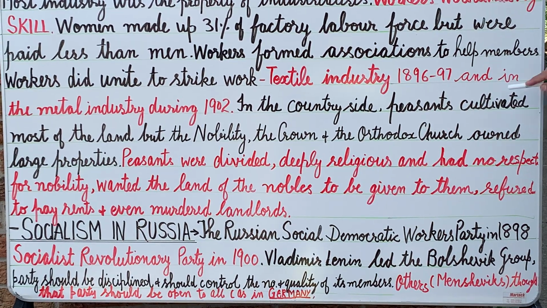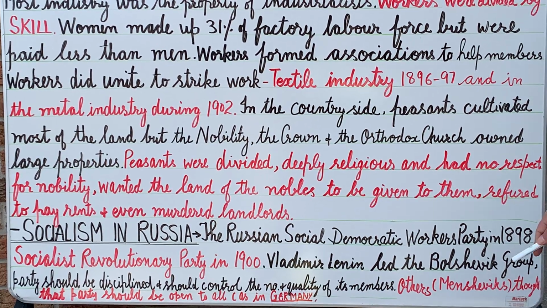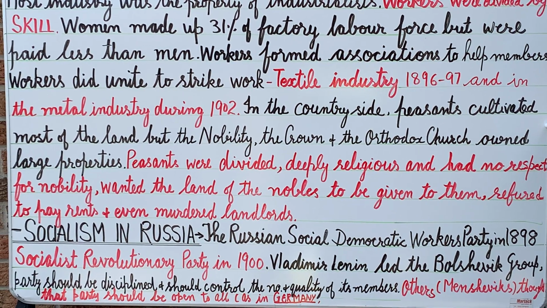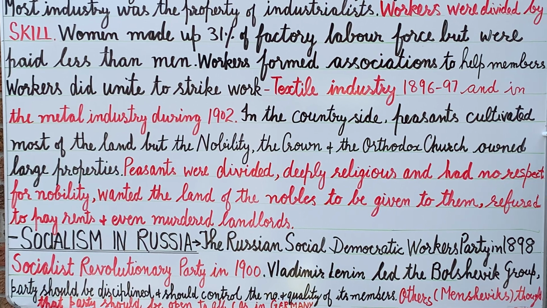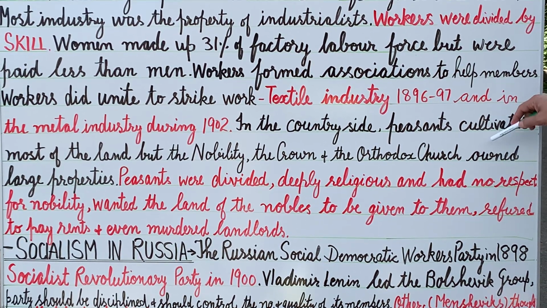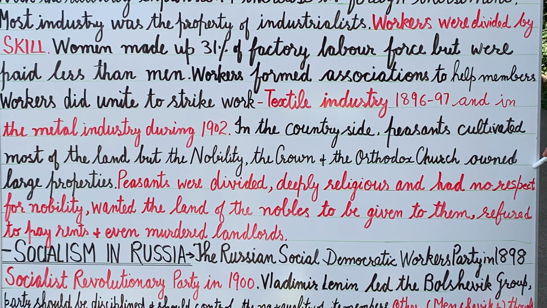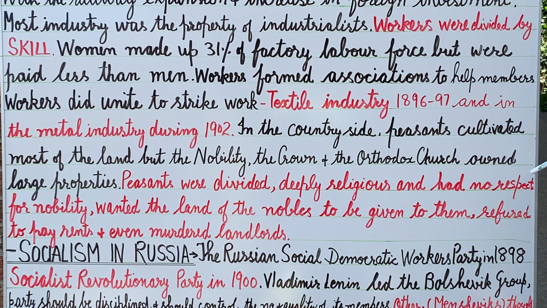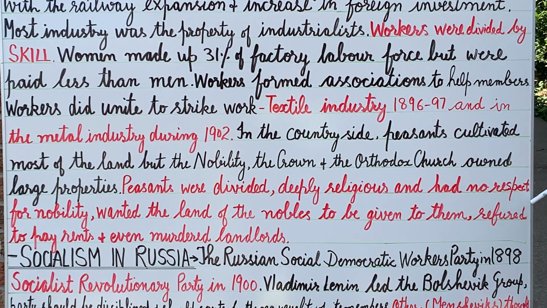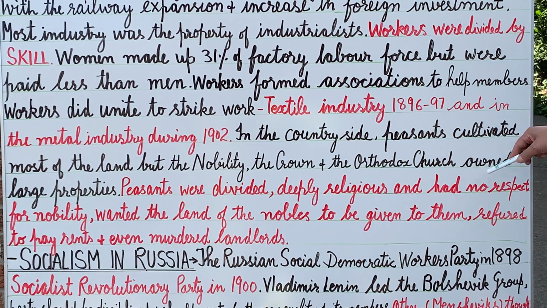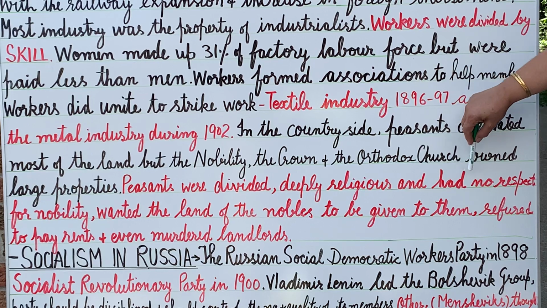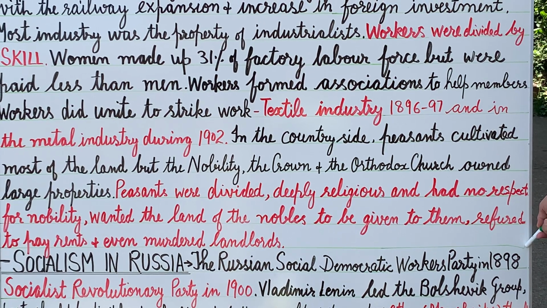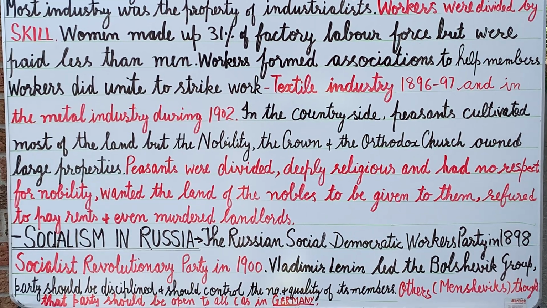Now the workers in the countryside, the peasants, also became a part of the revolution, because they were the people cultivating most of the land. But the land belonged to whom? The nobility, the crown and the Orthodox Church, because they were the owners of the larger properties. The peasants wanted the land of these nobles to be given to them. They were deeply religious and had no respect for the nobles. They refused to pay rents and even murdered the landlords.